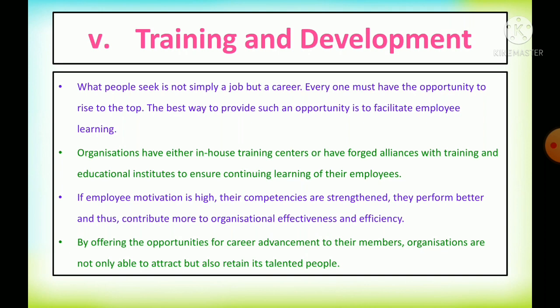So organizations can retain talented people by providing training and development and creating career opportunities for them to develop in their careers. That will help the organization contribute to the growth and skills for the betterment of the organization.